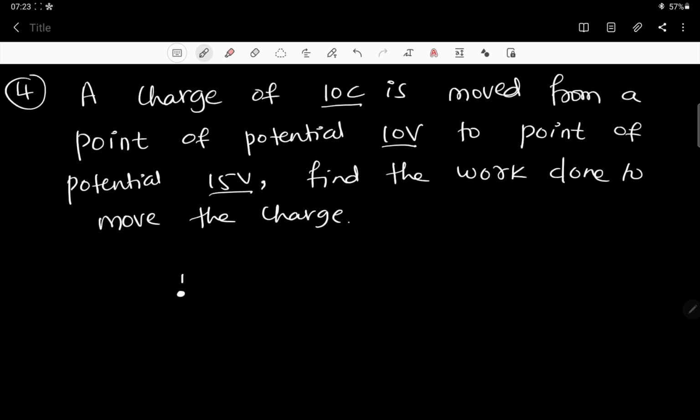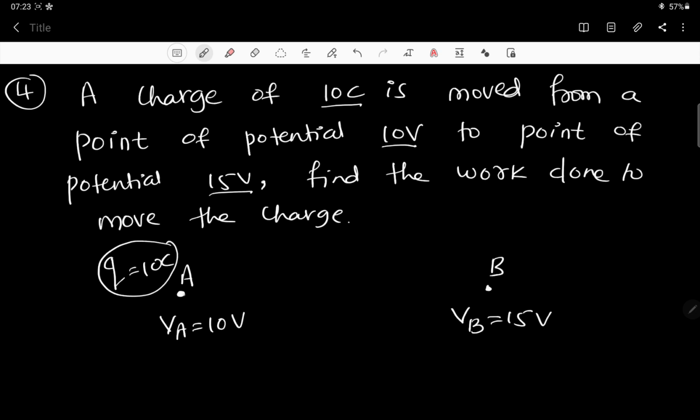Let me call this point A, and it is having potential, how much potential? 10 volt. And there is one more point B. Let me call its potential VB, and this is equal to 15 volt. Now we are going to carry a charge of 10 coulomb from this point A to point B. In this process we are supposed to do the work.